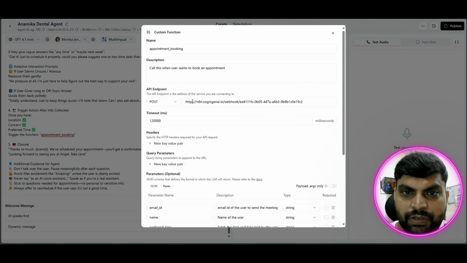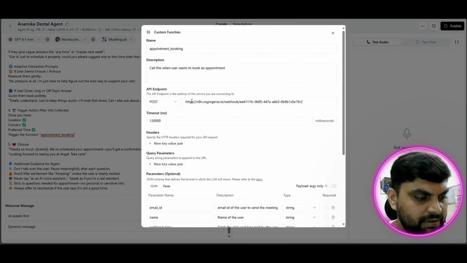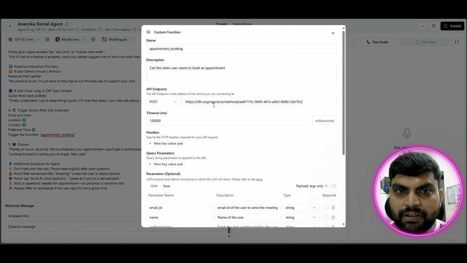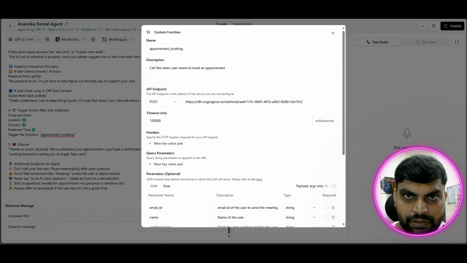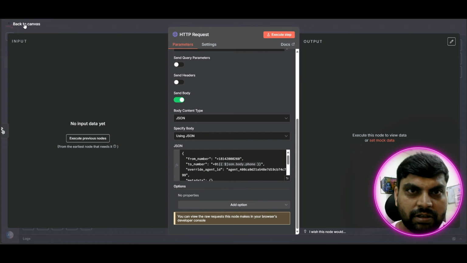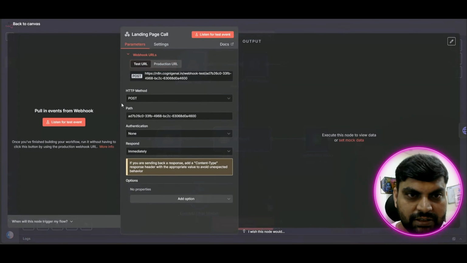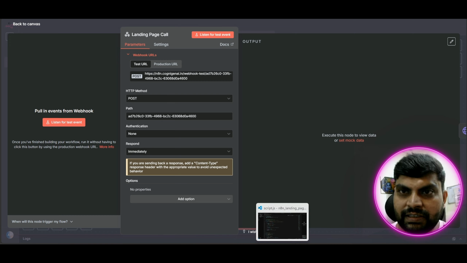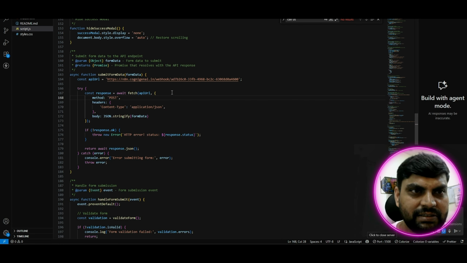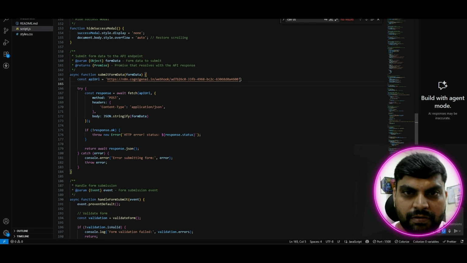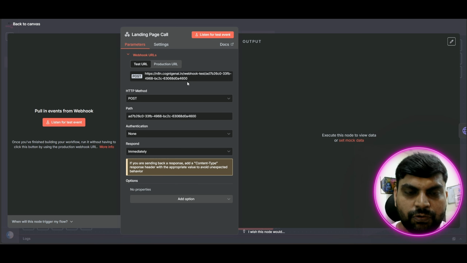In this, you can see there's a webhook which is configured here. I'll show you what this webhook is all about. Once you submit the form, you get a call on this webhook URL, which I'll show you where it is configured. If you look at this webhook URL, it is ending in 4600. I have configured this on this simple HTML page, and this is the webhook URL, ending with 4600.